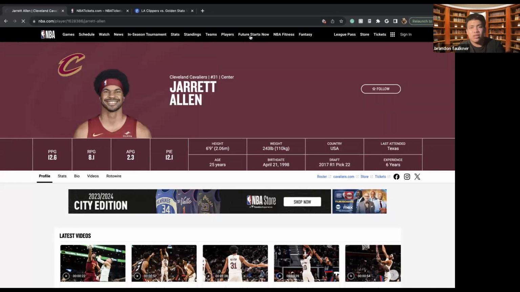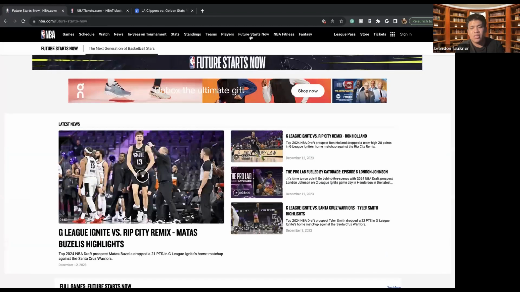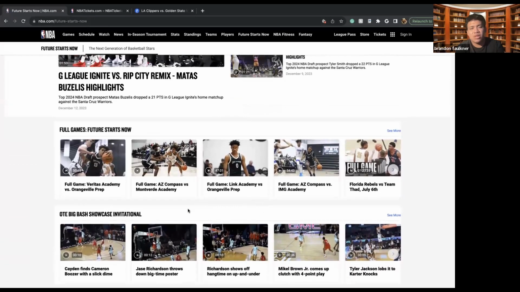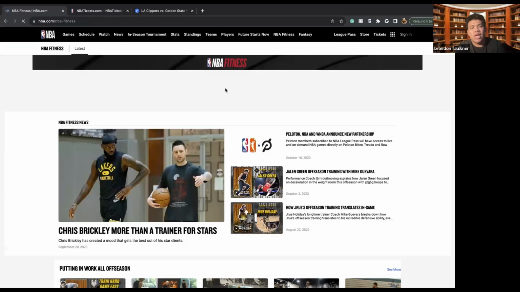We can also see the future starts now, which essentially means it's basically the future cups that are coming up, as well as future players. So these could be young players who are not quite in the NBA yet, but they're rising stars, and they might eventually be coming to the NBA with promise. And so this is where the NBA likes to feature these types of players and give you a rundown on what these players are doing, who these players are, and what potential they have in the future. We can also see NBA fitness.